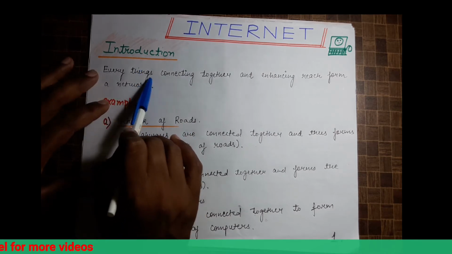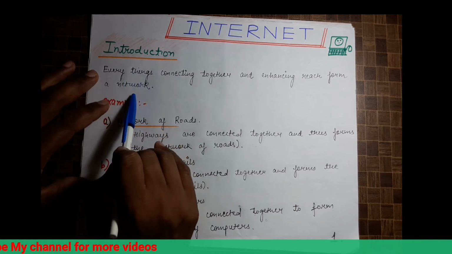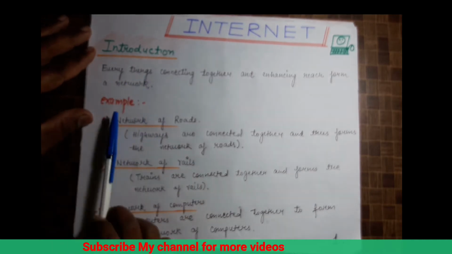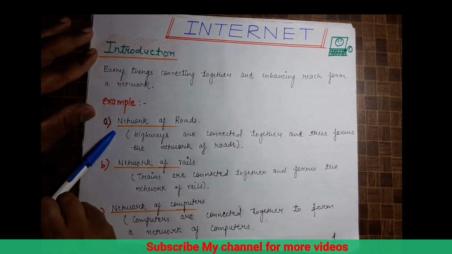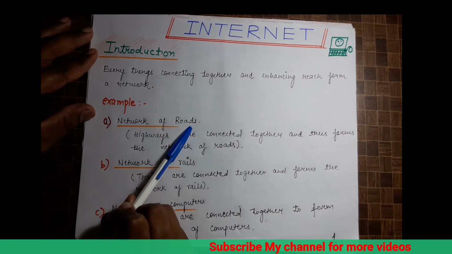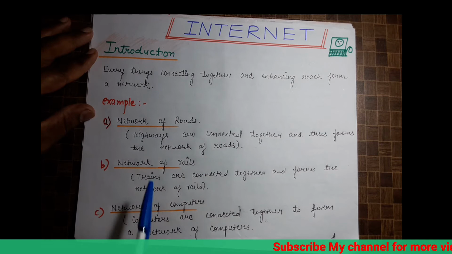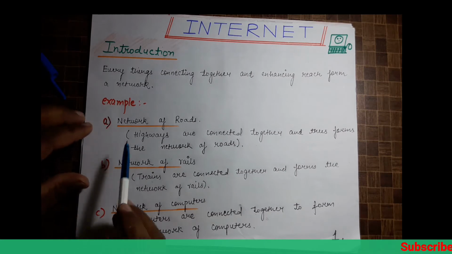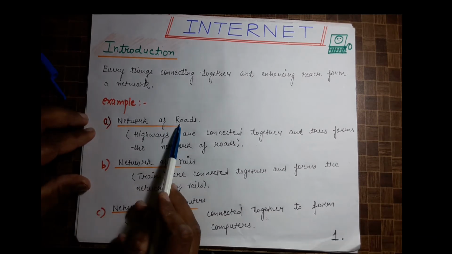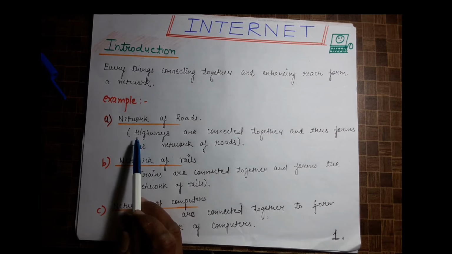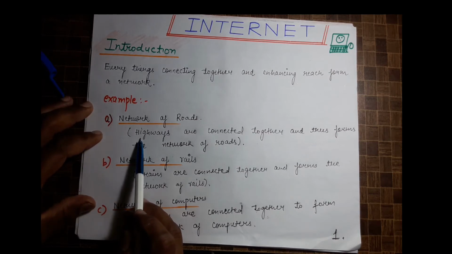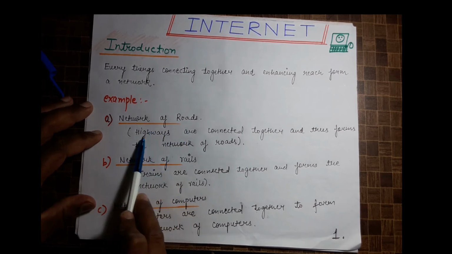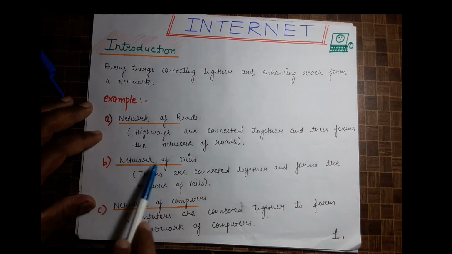Okay, so the network word is not a very small word. This is a very big thing. We will understand it by some of the examples which are here. The first one is the network of roads. Highways are connected together and thus form the network of roads. If we have to travel from one place to another, we can travel by road. And how are the roads connected? They are connected by the highways. So this will create a network of roads.